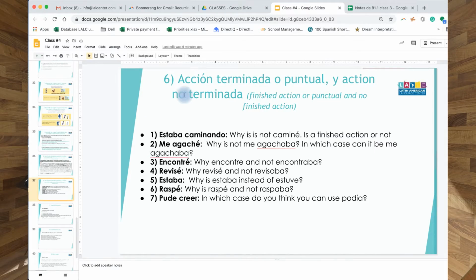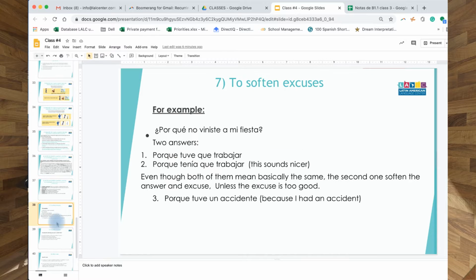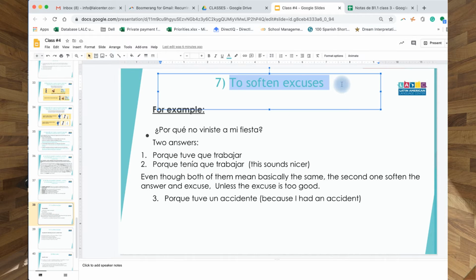So action 6. Sorry, that was the 6th. The 7th, to soften excuses. The 7th use is to soften an excuse. In Spanish, we have a way, and this is the part when you get to this level, which is intermediate, you have a way to give an excuse, but it doesn't sound like I don't care.